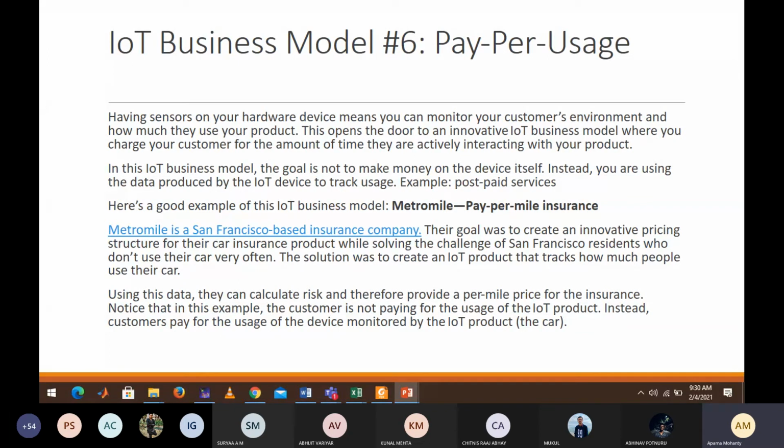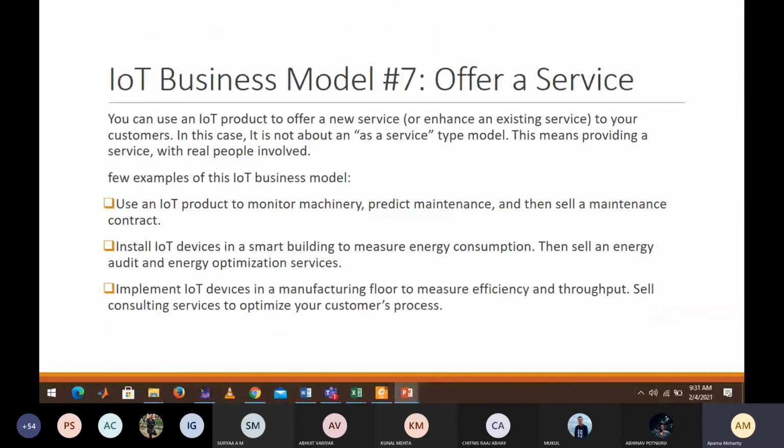Next is the seventh model, which is the final model, that is the offer a service approach. Here you need to provide a service to the customer. For example, use an IoT product to monitor machinery, predict maintenance, and then sell a maintenance contract.